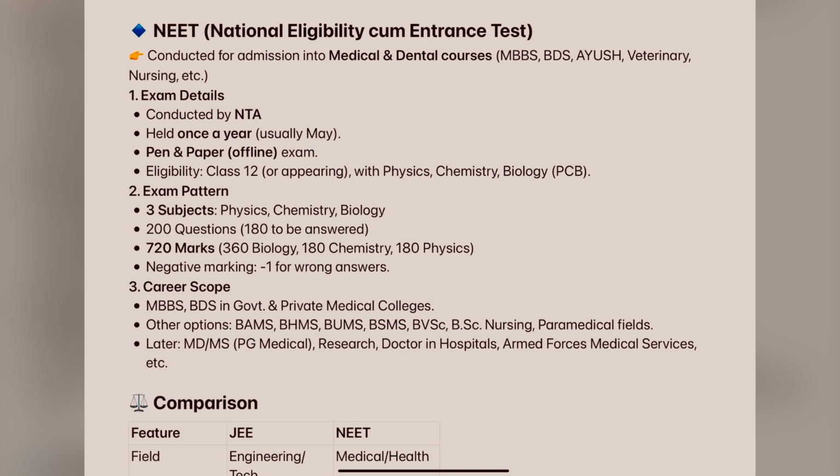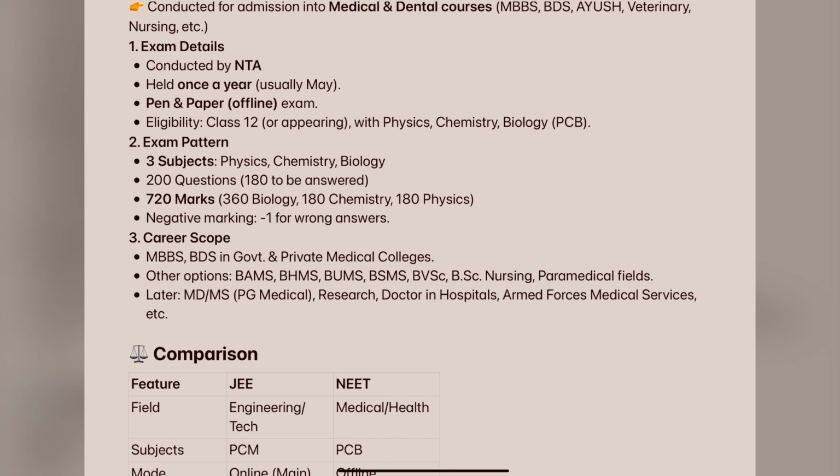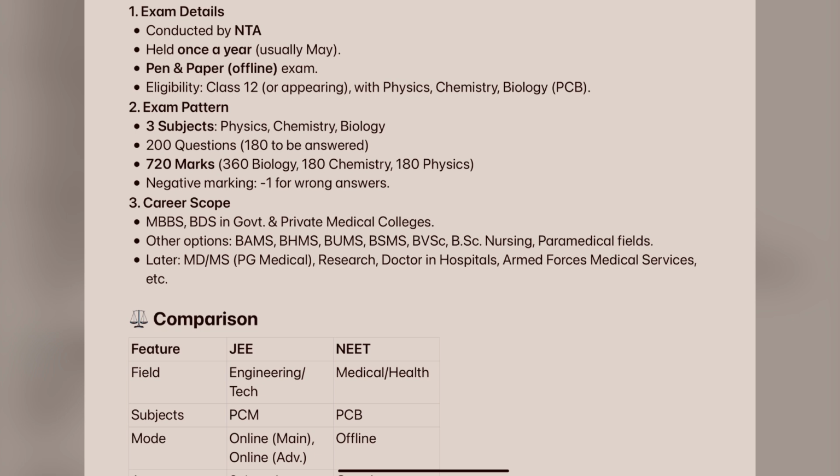And what are the exam details here? It is conducted again by the NTA, National Testing Agency, and held once per year, not twice. Mostly every year they conduct it in May. Whatever we discussed, JEE Mains and Advanced, are online tests, but this one is an offline test. We call it a paper pencil test or paper pen test. So what are the conditions for eligibility?